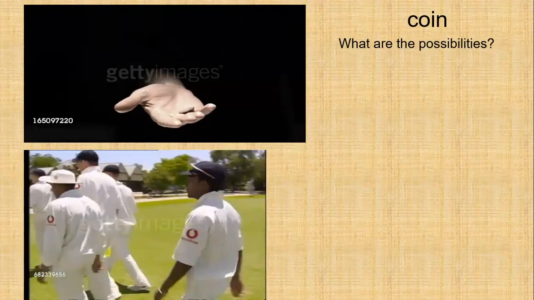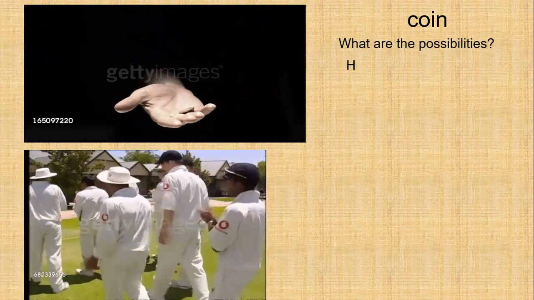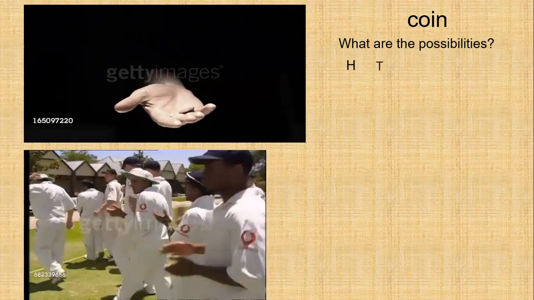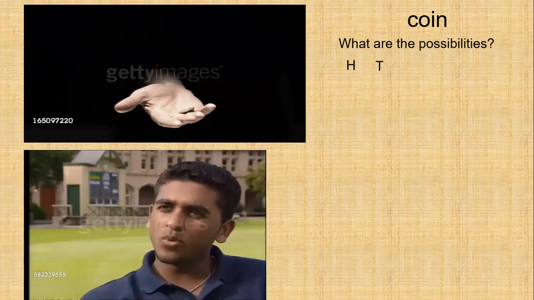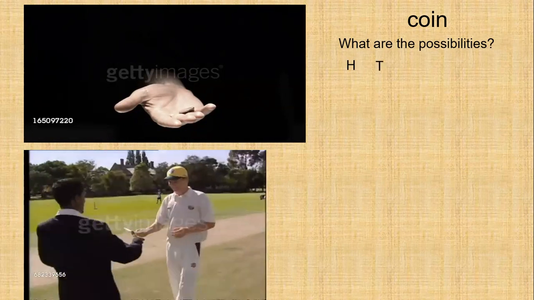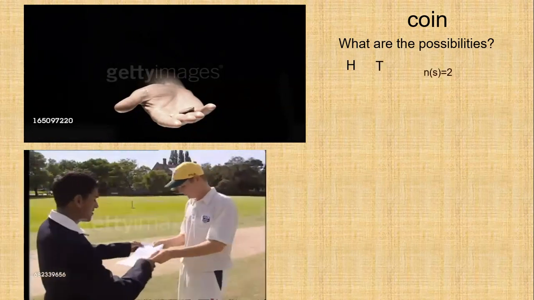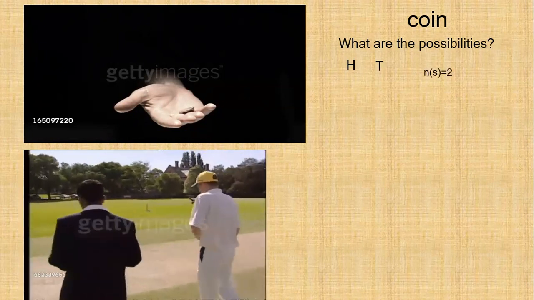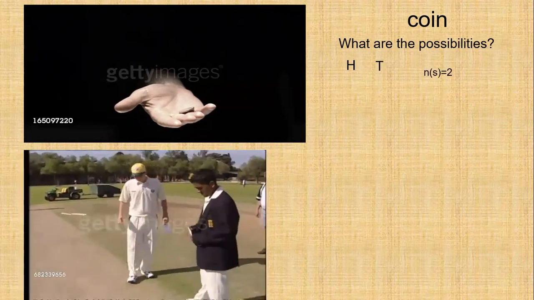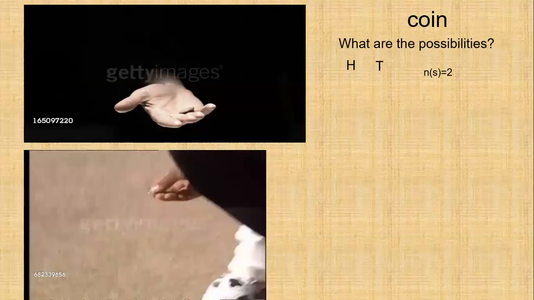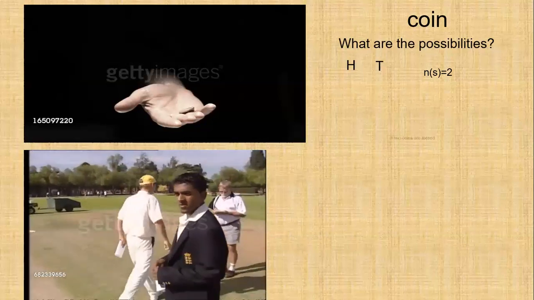Possibilities are whether we get head, H, or tail, that is T. So it means the number of sample space. S means sample space. There are two possibilities when you toss a coin.